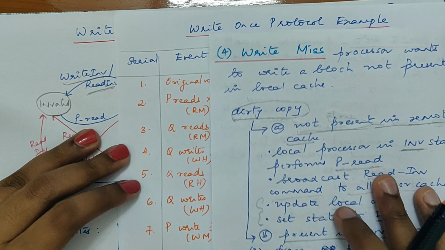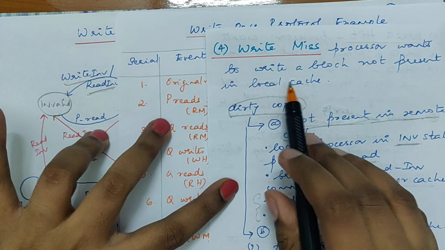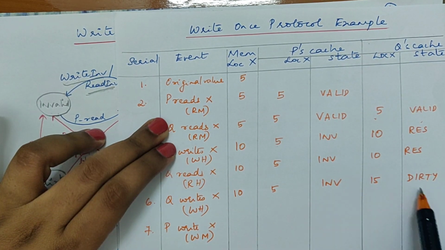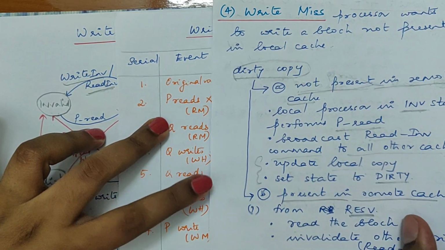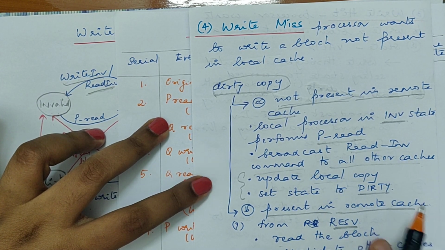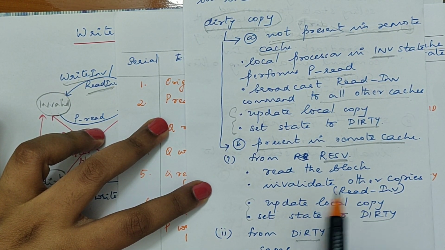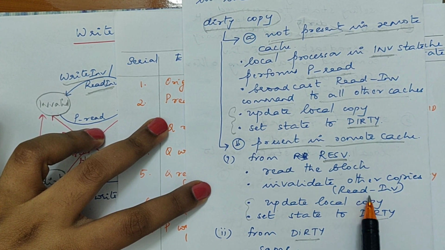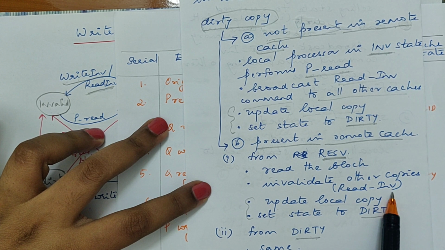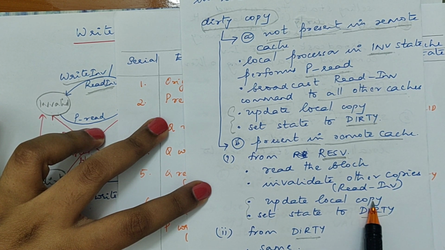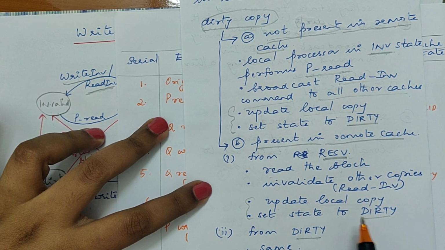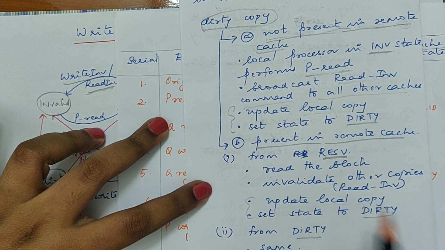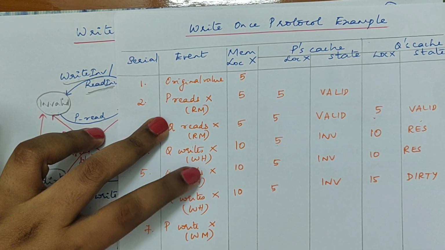So see what happens when the processor wants to write. It will check if a dirty copy exists. So do we have a dirty copy? Yes, a dirty copy exists. So when you have a dirty copy, it is coming from the dirty copy. You will read the block and you will invalidate all other copies by sending a read invalidate. Update the local copy, only the local copy here, and the state will be set to dirty. This is the sequence of operations that will happen.